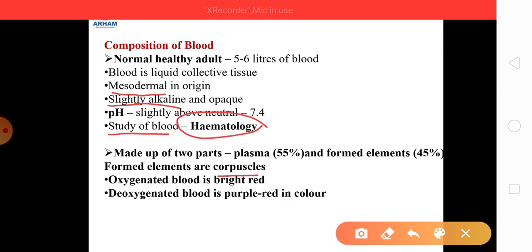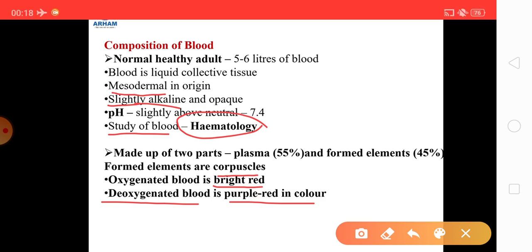Now, as I have discussed previously, oxygenated blood is bright red in color, and that is how, when we draw a diagram, we show oxygenated blood as red. The arteries carry oxygenated blood, which is bright red, whereas deoxygenated blood is purple red, and that is how, when we draw a diagram, the veins, or the deoxygenated blood, are shown blue in color. That means it is showing that the blood is purple red, or deoxygenated.